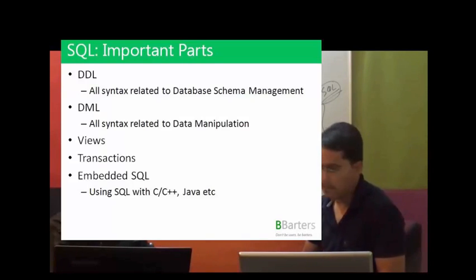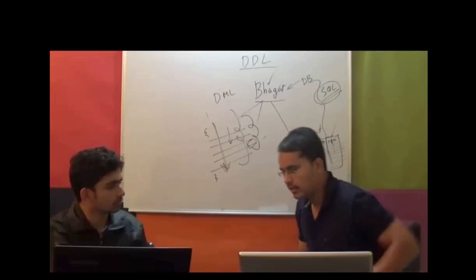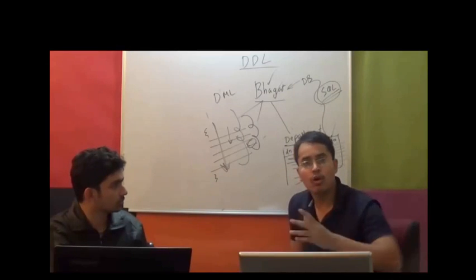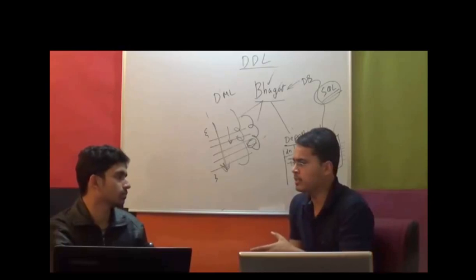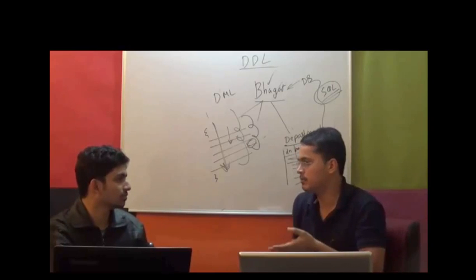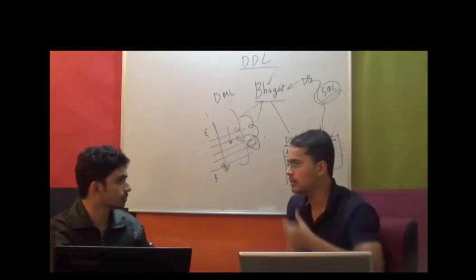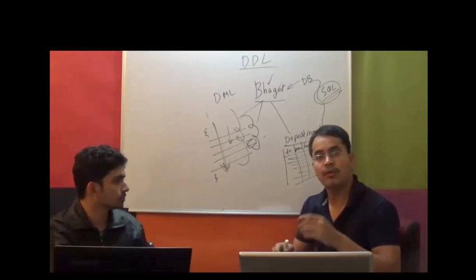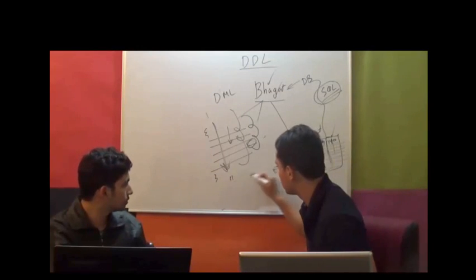Then there is embedded SQL, which is really good. Usually, if you want to use the database with your application, you have two options. First, you can use the connectivity part. There are some APIs which you can use to connect with the particular vendor, and then you have to fire the SQL within strings.